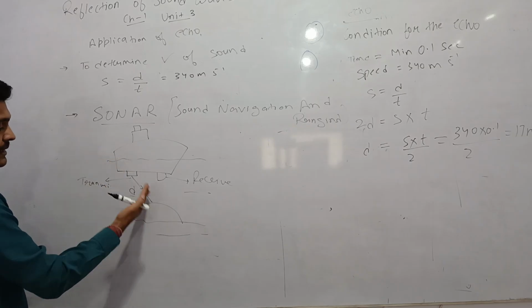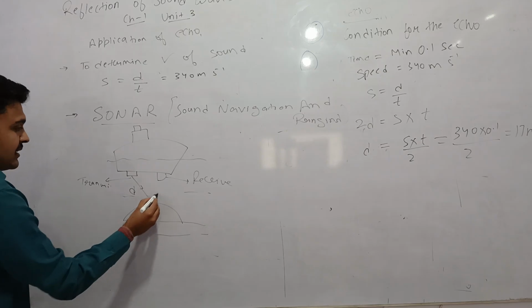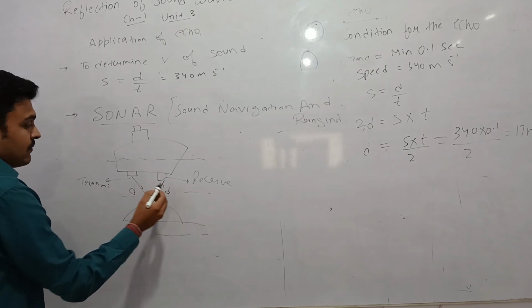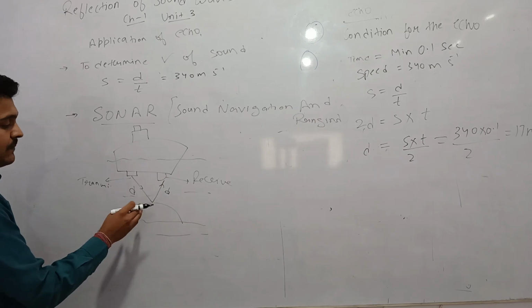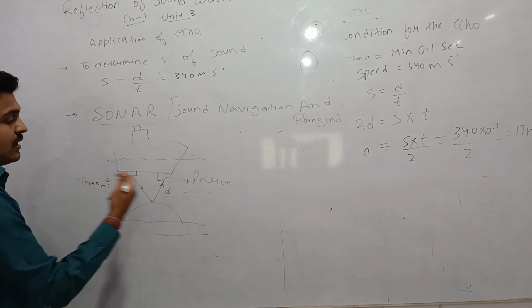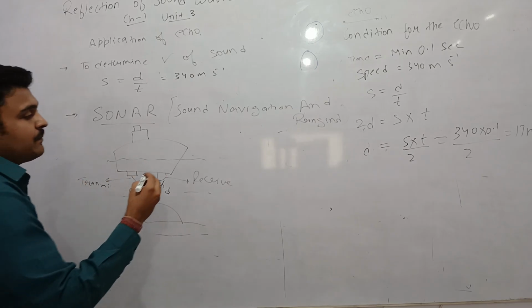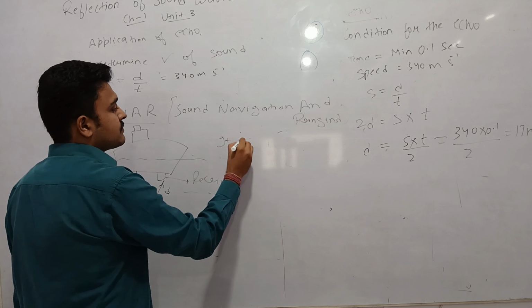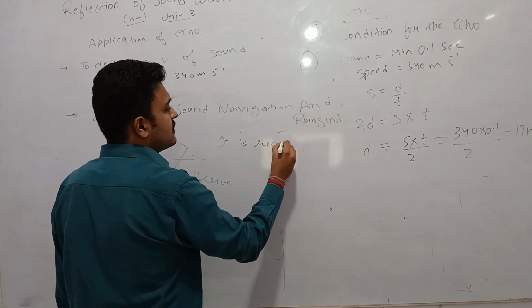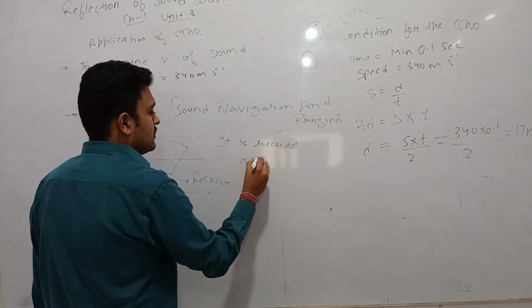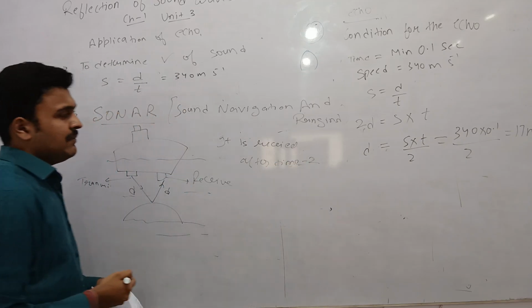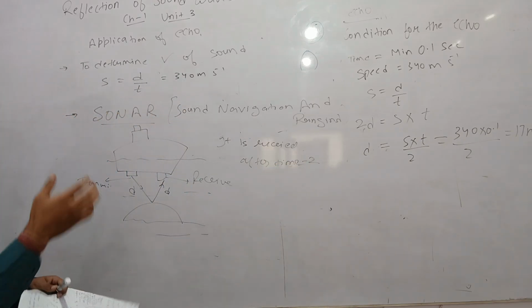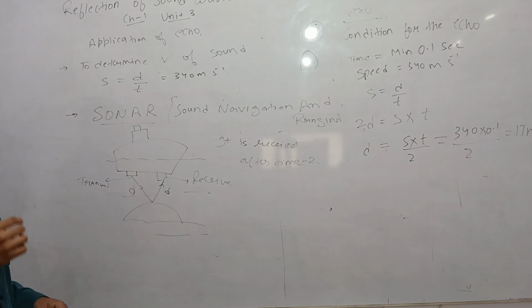The signal gets reflected back by striking the base of the sea, and then it is received back after a time interval t.